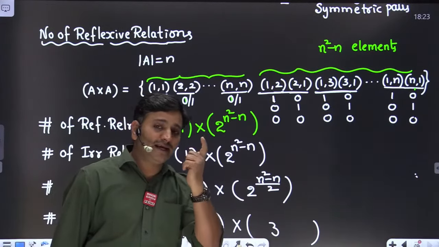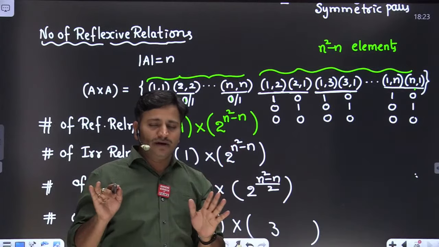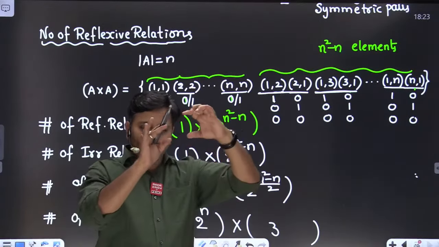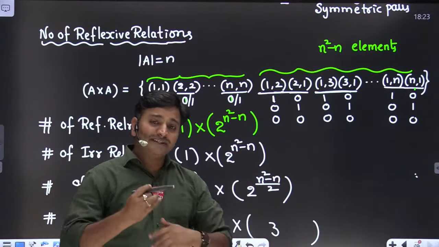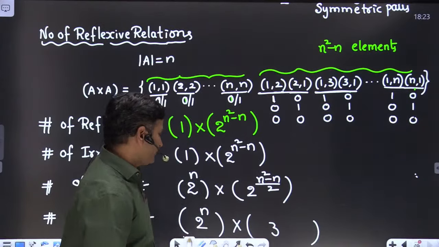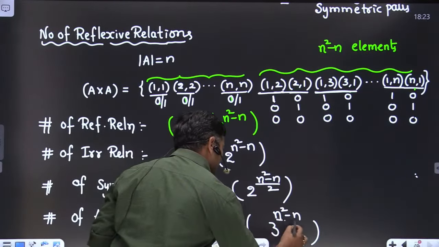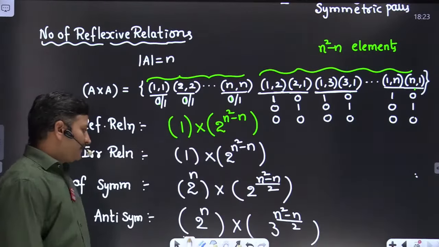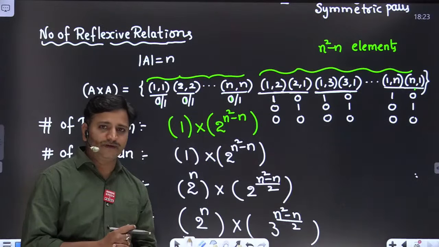Friends, in the midnight also you have to remember these points. In an n by n matrix, how many diagonal elements are there? n. How many non-diagonal elements are there? n square minus n. How many symmetric pairs are there? n square minus n by 2 symmetric pairs. Please remember these points. Okay. So 3 to the power of n square minus n by 2, friends. These many antisymmetric relations are possible. I hope it is very clear for everyone, right?